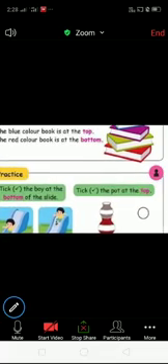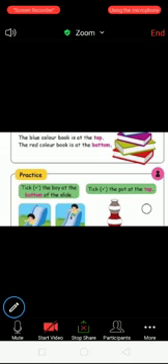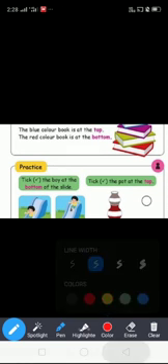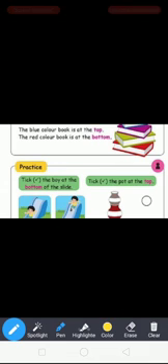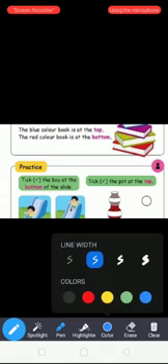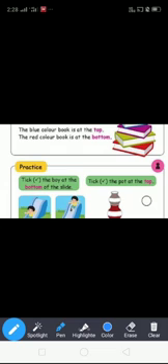See the picture. The books are arranged in this picture. The blue color books are arranged at the top. See the next one. The red color book is at the bottom.